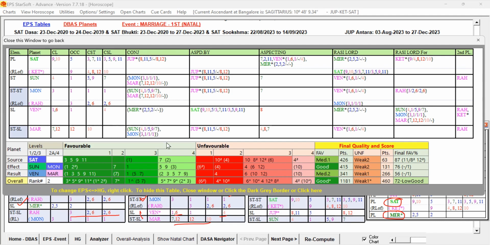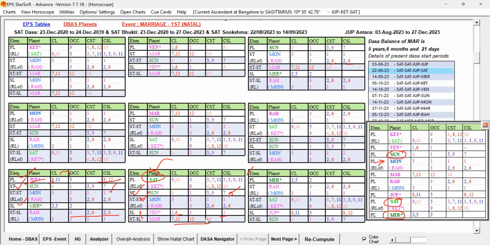I think you are able to understand the influence of the ruler link from the favorable key planets, which makes that level planet support the favorable strength. So that way, because of the ruler link, that planet, Saturn, in the Jupiter Dasa, can favor, right? We have to check the other planets also, whether other planets are stronger than this Saturn. So Saturn can be taken. That's what I wanted to say.